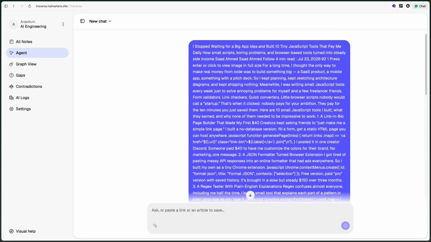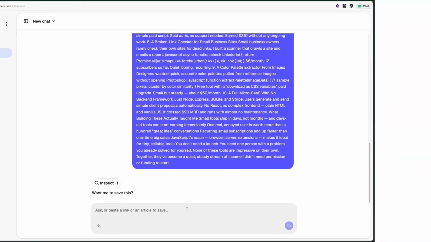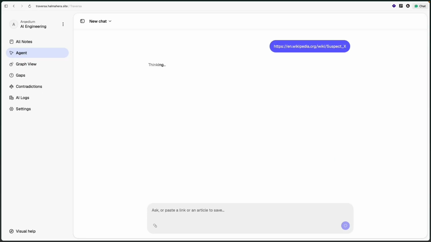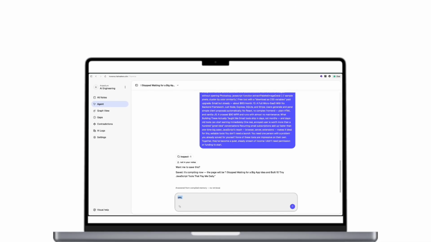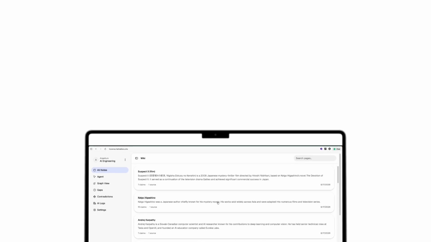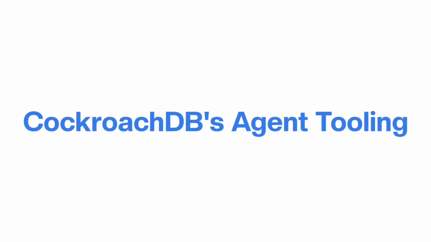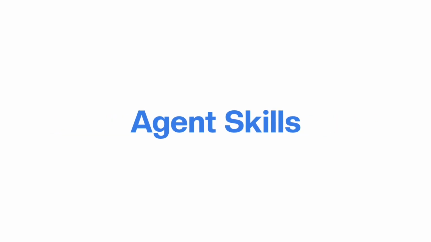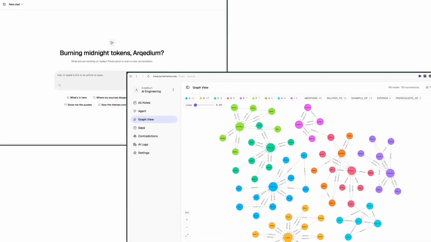The difference from traditional RAG is simple. RAG retrieves by finding the single closest chunk to your query and stopping there. Traversa retrieves by traversing. Vector search finds an entry point into the graph, then the agent follows connections outward to gather related concepts, not just the nearest match. Every new source builds on the knowledge that came before it, so the knowledge base compounds over time instead of resetting with every query. Under the hood, we're also using CockroachDB's agent tooling, including the ccloud CLI, Managed MCP server, and agent skills, to give the agent the capabilities it needs to work with the knowledge graph.